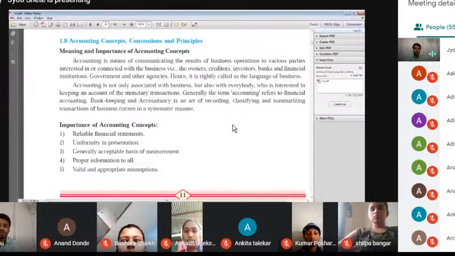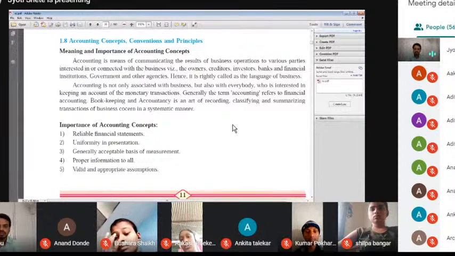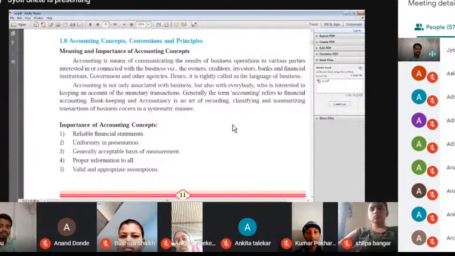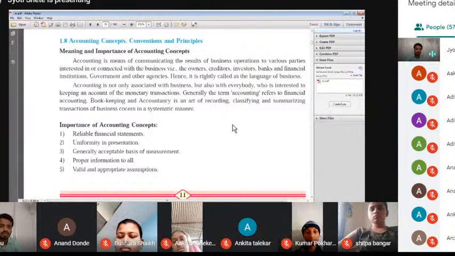First of all, we know the meaning and importance of accounting concepts. Accounting means communicating the results of business operations to various parties interested in or connected with the business, such as the owner, creditor, investor, bank, financial institution, government and other agencies. Hence, it is rightly called the language of business.